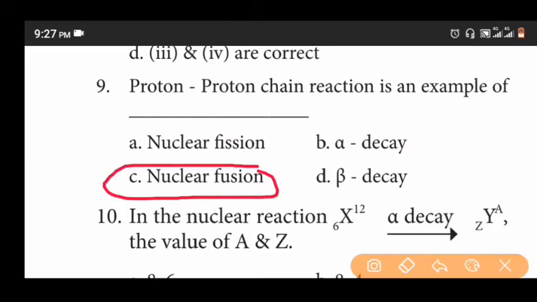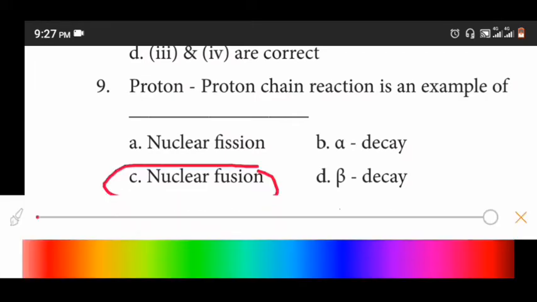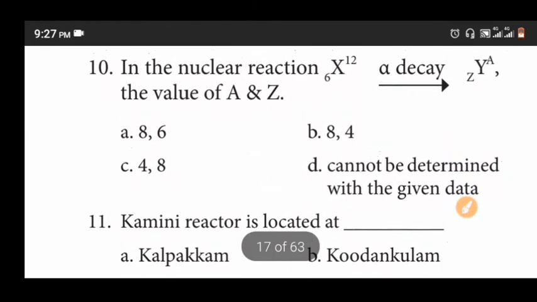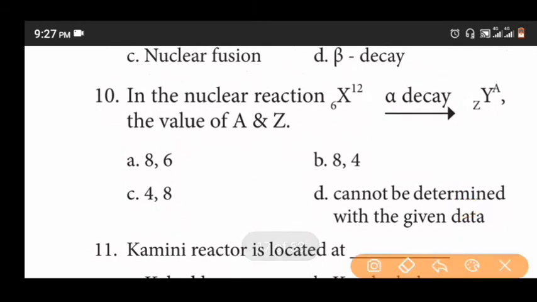10th question. In the nuclear reaction, 6C12 alpha decay gives ZY^A. The value of A and Z. Options 8,6, 8,4, 4,8, cannot be determined with the given data. The answer is B 8,4.